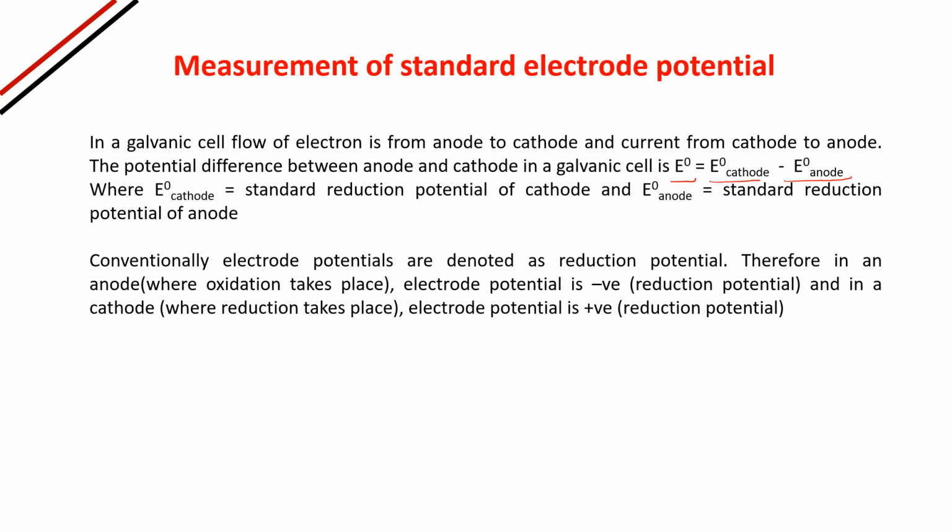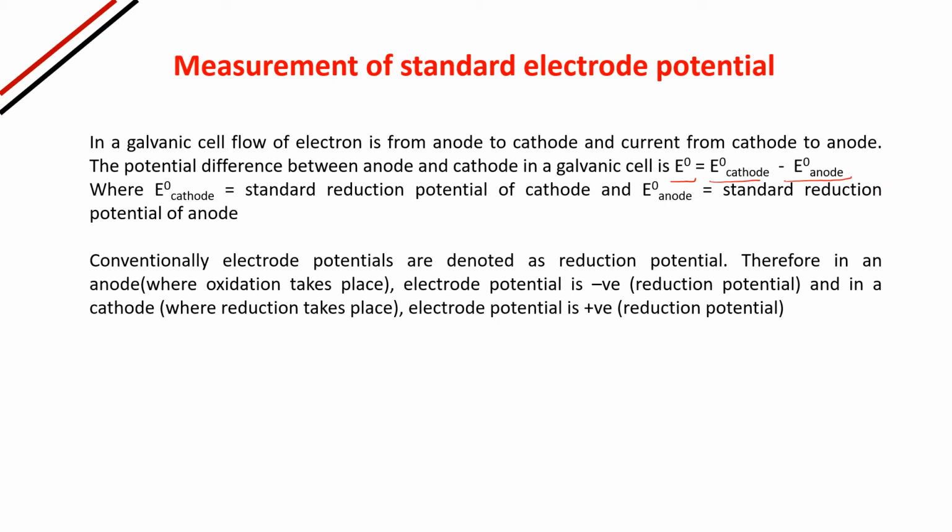Conventionally, electrode potentials are denoted as reduction potentials. Is it okay? Therefore, in an anode where oxidation takes place, the electrode potential is negative. It is the reduction potential.